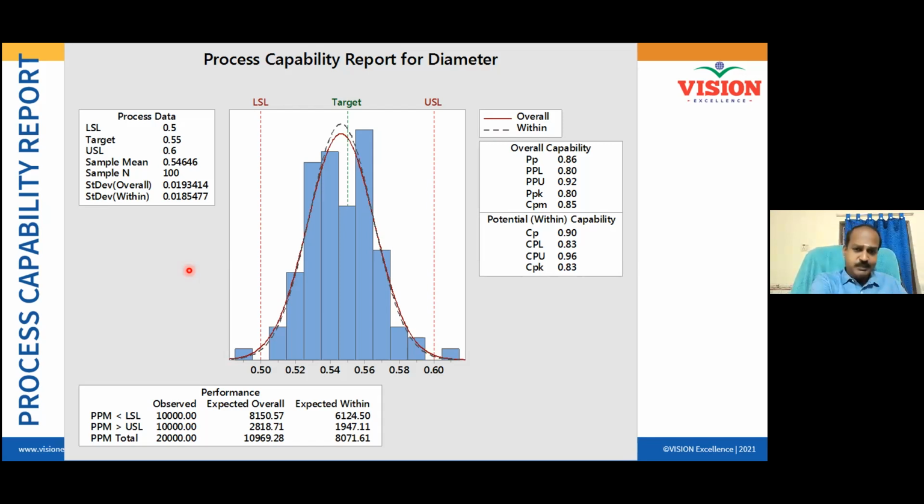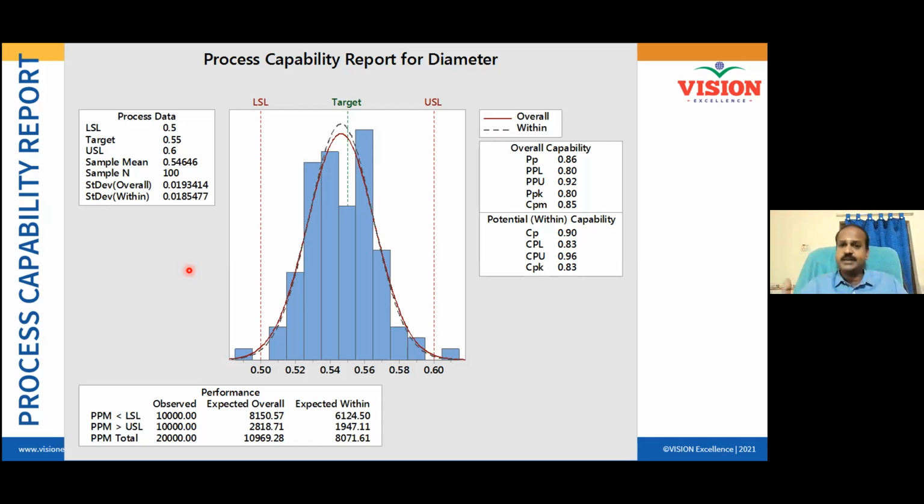But I produce something during batch 1, and next day is batch 2, third day is batch 3. I can also see variation from batch 1 to batch 2, batch 2 to batch 3, batch 3 to batch 4. That is called between batch variation. When I combine the two, within batch variation and between batch variation, that is called overall variation.